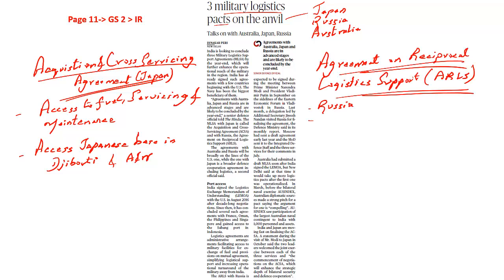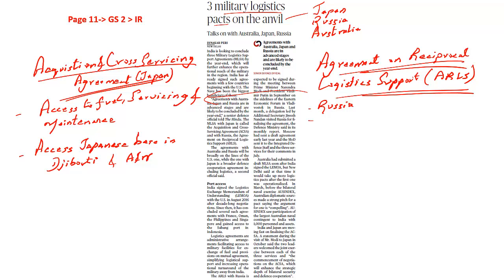So what happens under this particular agreement is that the Indian Navy would be able to access fuel, get servicing as well as maintenance, similar to the agreement with Japan. At the same time, the Russians would also be able to use ports like the Bombay port, Vishakhapatnam as well as other ports. So the major advantage is this will also help them in exercises. This will also help them in maintenance as well as refueling.